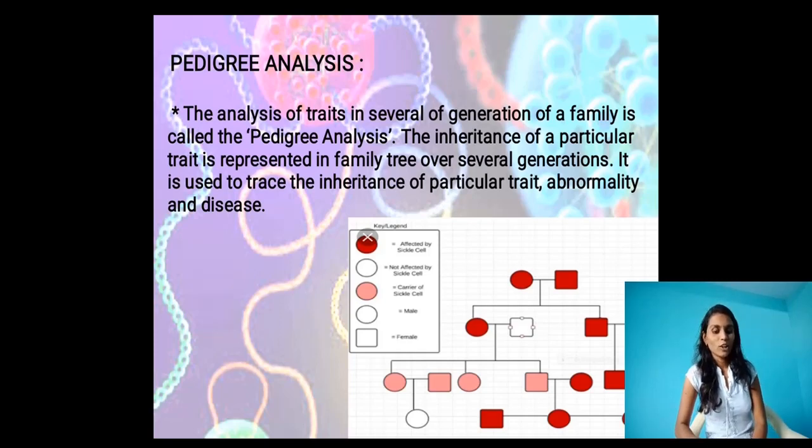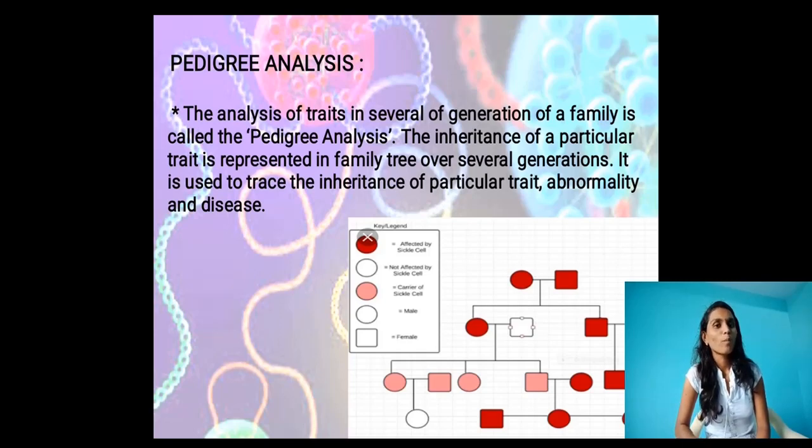See, in this chart, the pedigree analysis of sickle cell disorder. Here, the male and female parents carry or are affected by the sickle cell disease. After they got married, three offspring are obtained.